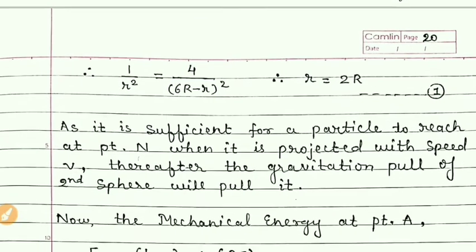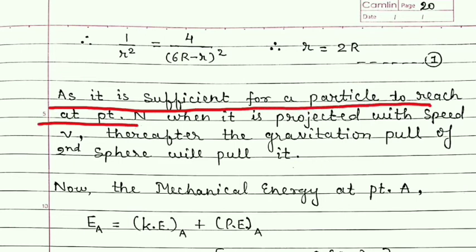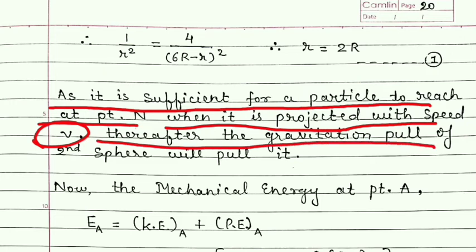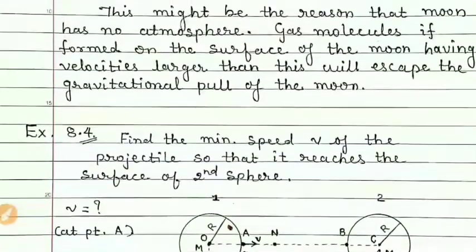Now students, here I have written that it is sufficient for a particle to reach point N when it is projected with speed v, thereafter the gravitational pull of the second sphere will pull it. What is our aim?